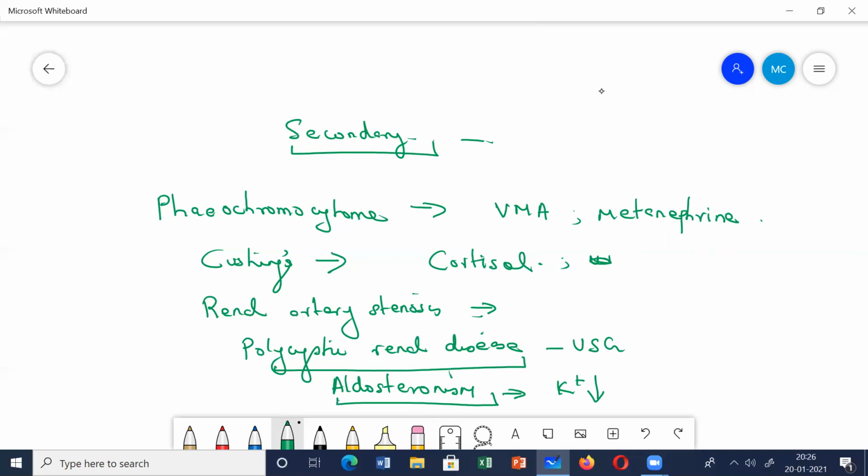Coarctation of aorta, you can see in the chest radiography. You will see rib notching. You see the coarctation of aorta. You can go for chest x-rays. So these are the tests you can do for the secondary causes.